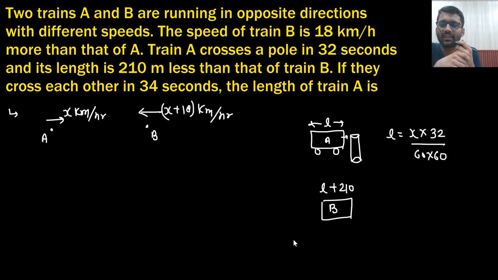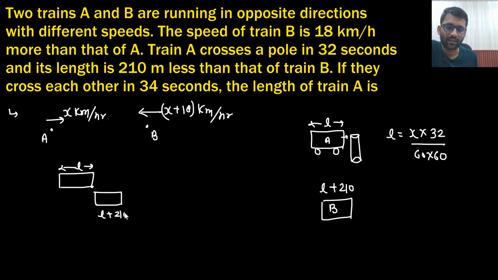Now if they cross each other in 34 seconds, find the length of A. They cross each other in 34 seconds. Okay, so basically what they are saying is there is no distance between the two trains. The scenario is this. This is A and this is B. This is of length L and this is of length L plus 210.